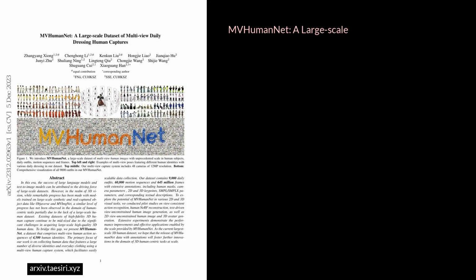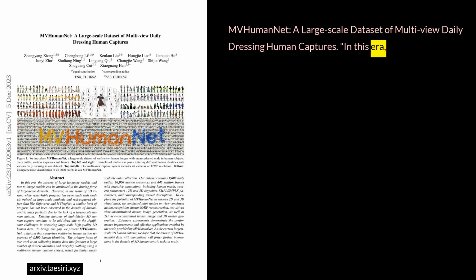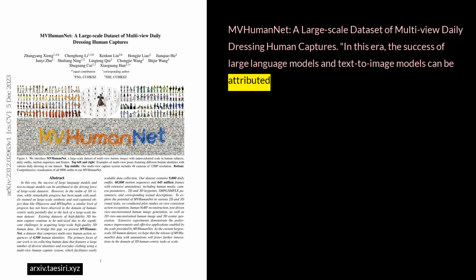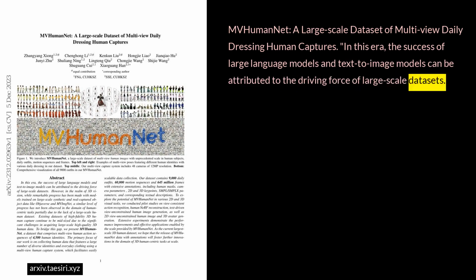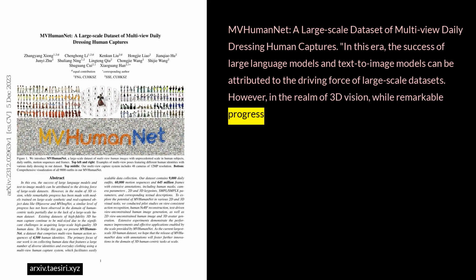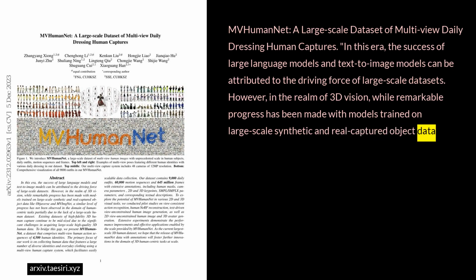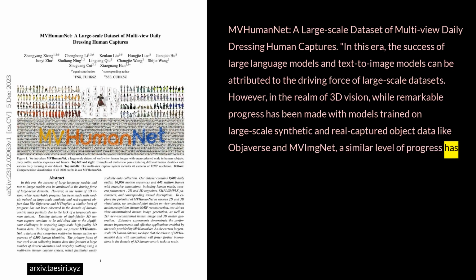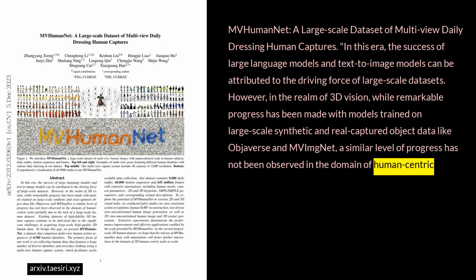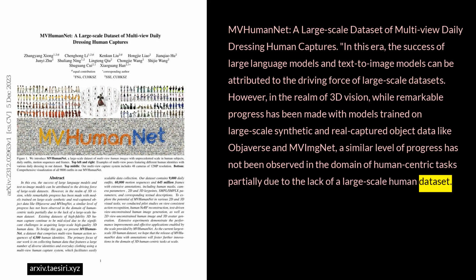MVHumanNet, a large-scale dataset of multi-view daily dressing human captures. In this era, the success of large language models and text-to-image models can be attributed to the driving force of large-scale datasets. However, in the realm of 3D vision, while remarkable progress has been made with models trained on large-scale synthetic and real-captured object data like Objaverse and MVImgNet, a similar level of progress has not been observed in the domain of human-centric tasks, partially due to the lack of a large-scale human dataset.